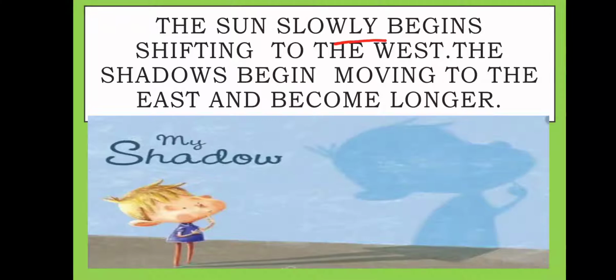The sun slowly begins shifting to the west. Now the sun is shifting to the west. The shadows begin moving to the east and become longer. See the longer shadows.